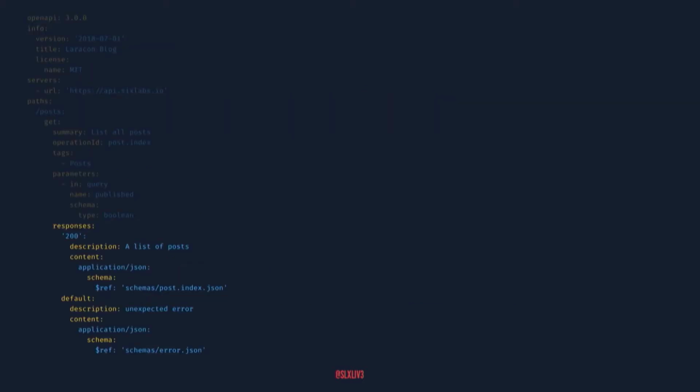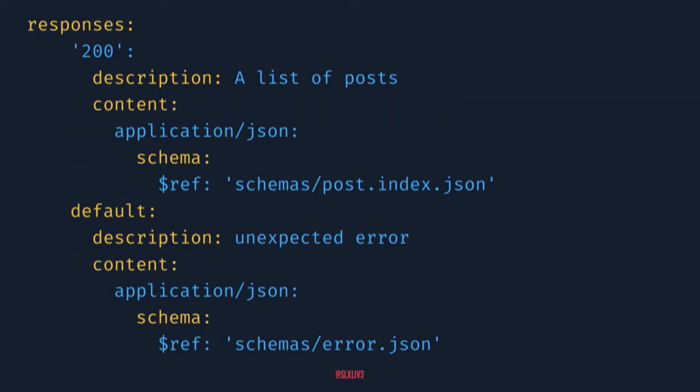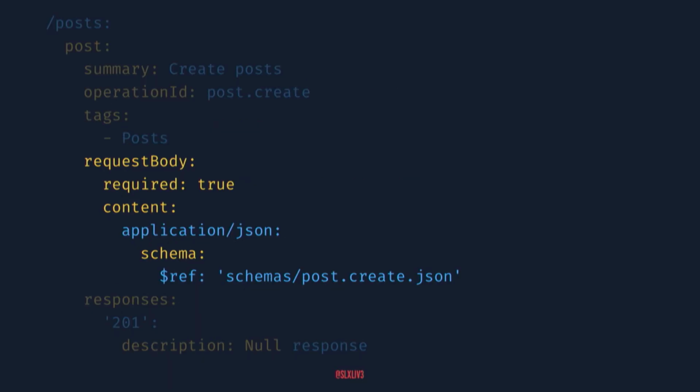Then let's dive a little deeper into the responses. We'll give our different status codes, a little description, and pass in more details in a schema format for what we expect to be returning, and that's our contract. That's a very important piece. And this is how we would define a post body. That goes right in there, so that's incoming request data.